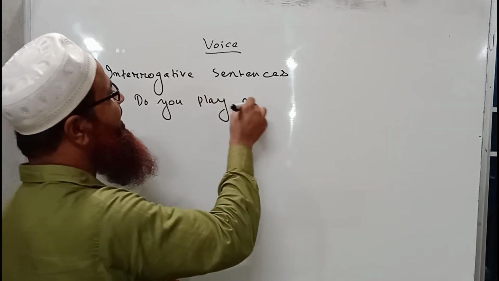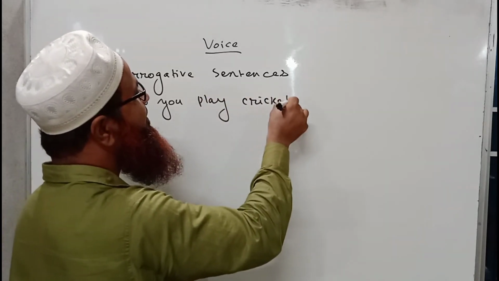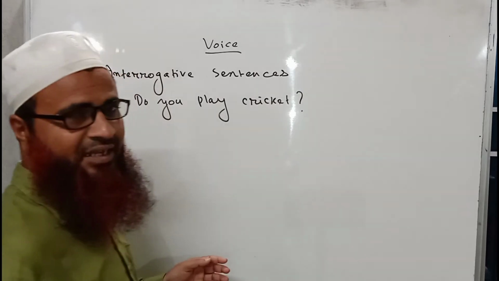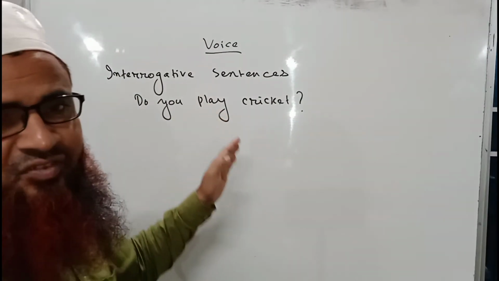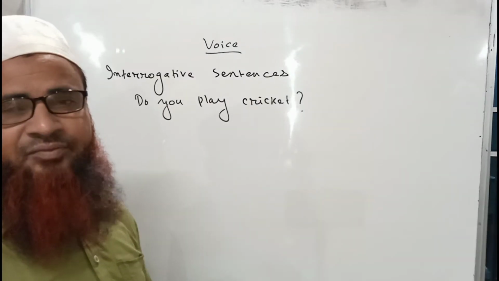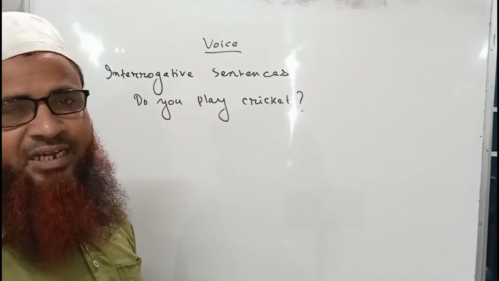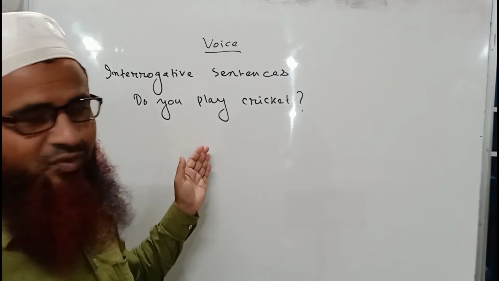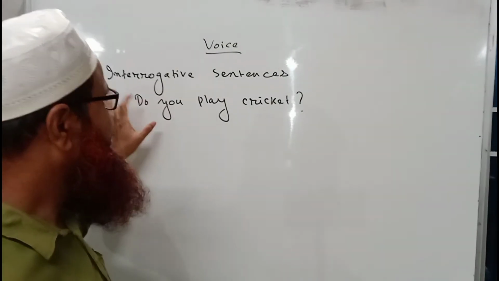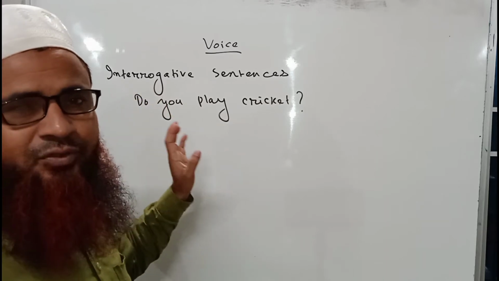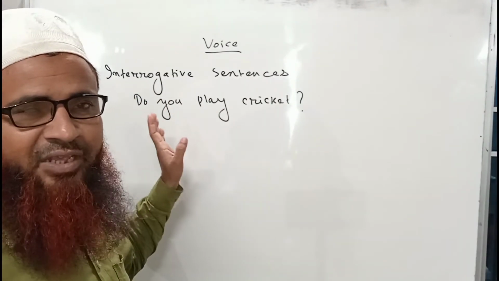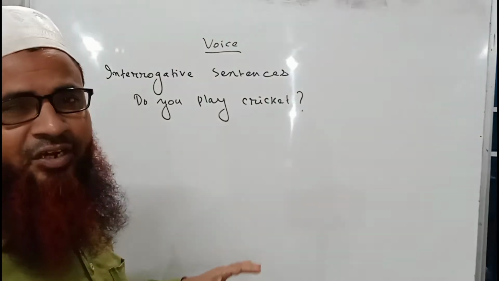play cricket? So this is an interrogative sentence, and you know, do you play cricket? This is an interrogative sentence. So an interrogative sentence in present tense usually starts with do or does. Okay, here the auxiliary verb do has come at the very beginning of the sentence to make it interrogative.